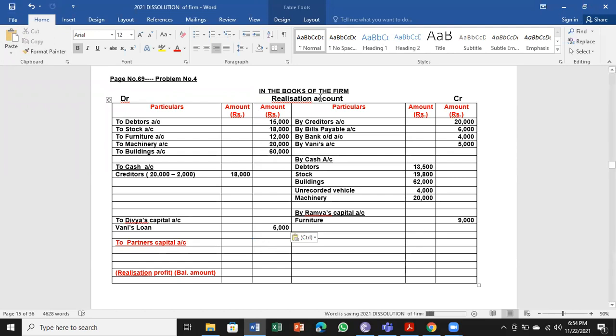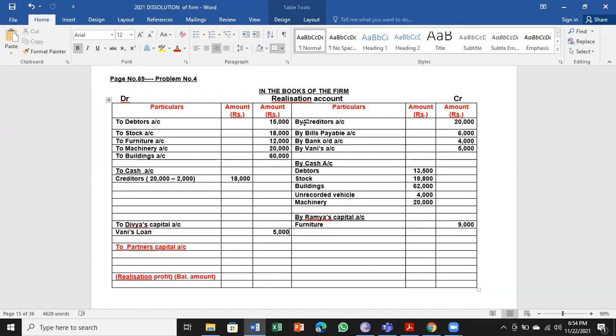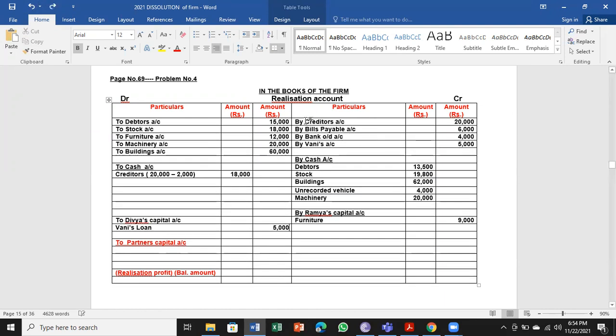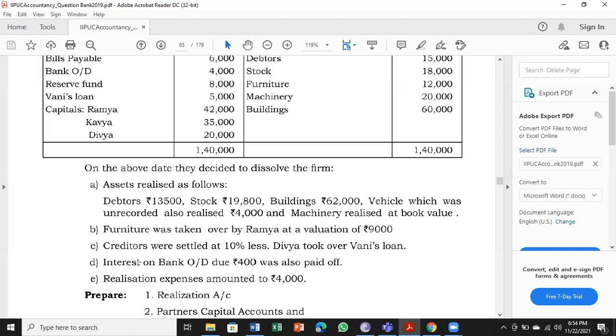So the entry will be realization account debtor to Divya's capital account, liability taken over. So remember here, there are 4 liabilities. What you can see here, creditors, bills payable, bank OD and one is loan. So here we have taken one is loan and creditors, 2 are done. 2 more are there. Let's see further.